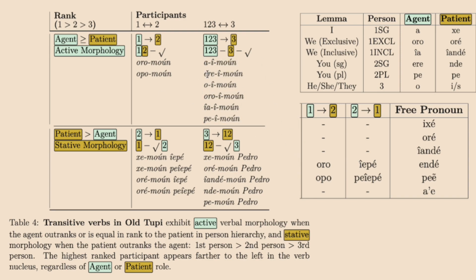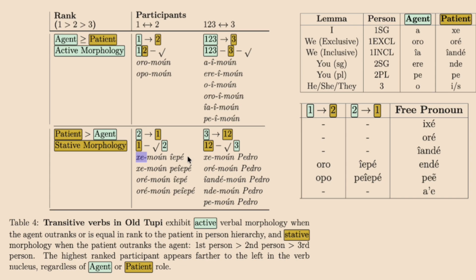So now that we've established that this is the whole indicative mood here, what we have to do is go down and say, okay, what happens if the patient 2 is less than 1? Well, what happens then is that we get shemun yepe. We notice the she is being marked with stative patient morphology here, right? And the moun, you made me black. You painted me with genipapu.